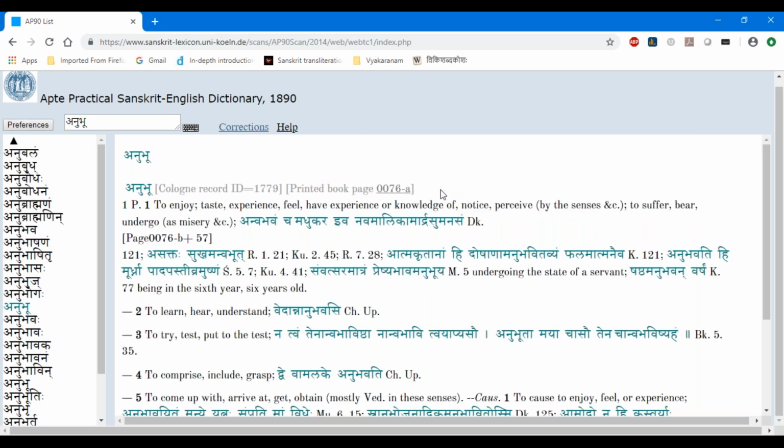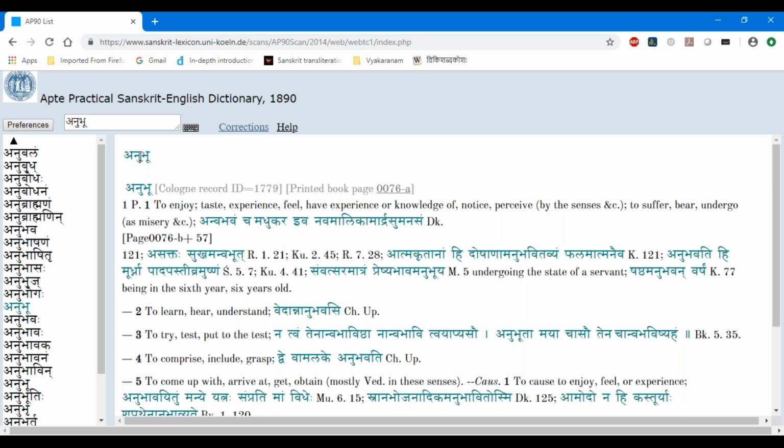So anubhuu: this bhuu is the dhatu, anu is an upasarga. In Apte, if you have to search for a dhatu preceded by an upasarga, you have to search it like a new dhatu. So anubhuu is a new entry here. He doesn't give it within bhuu itself. Anubhuu is a separate entry he uses.